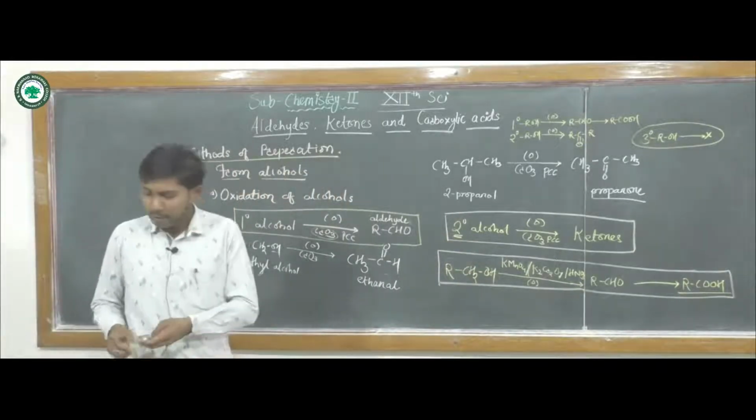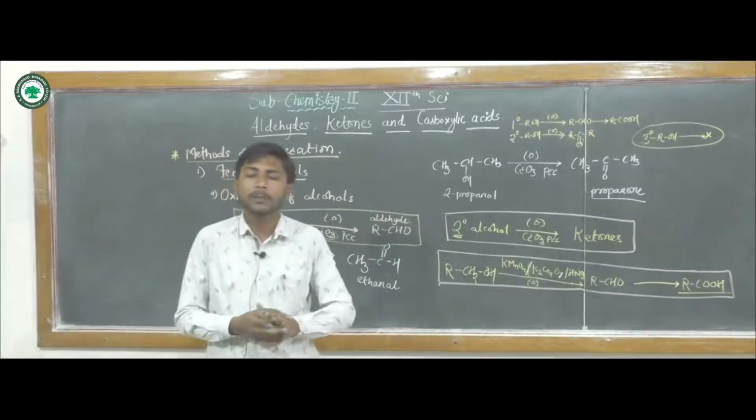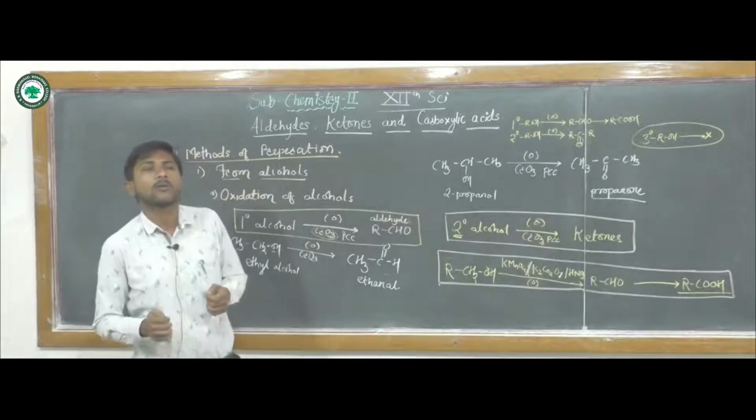Then the next general preparation method for aldehydes and ketones is from hydrocarbons.